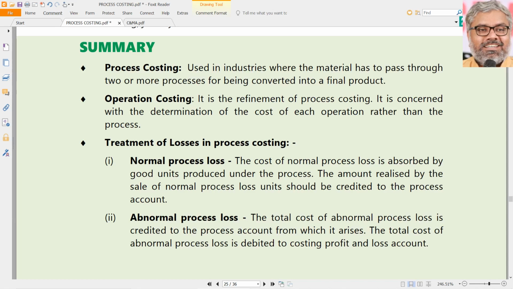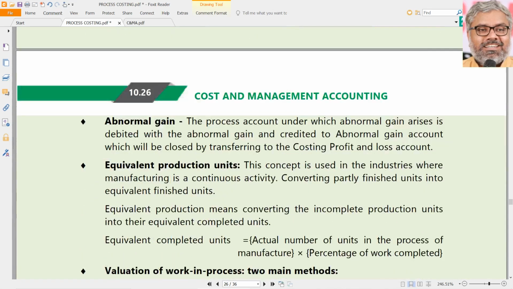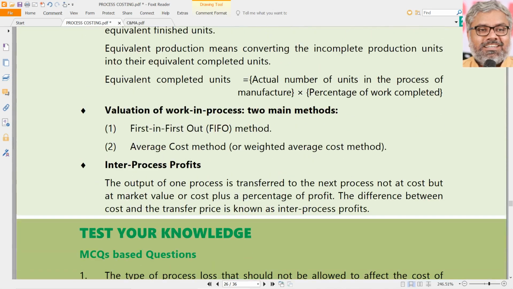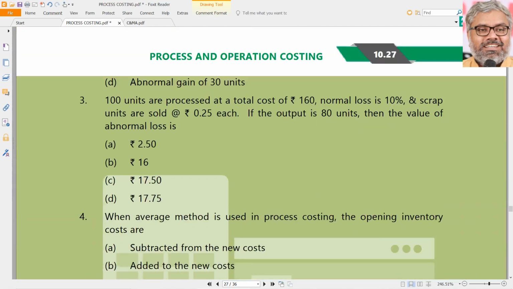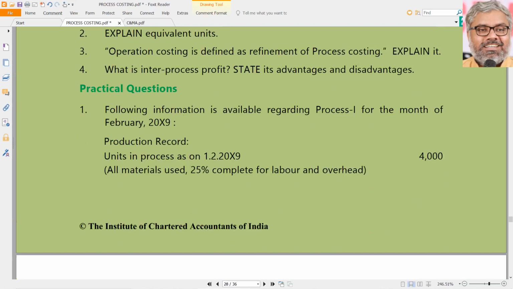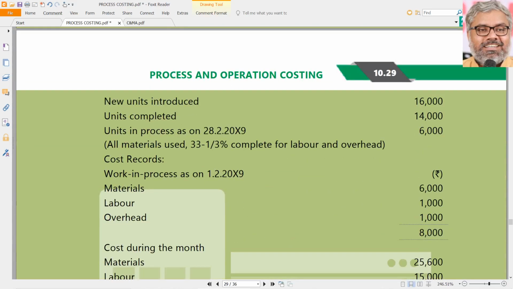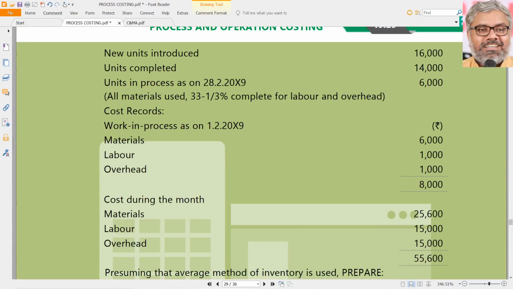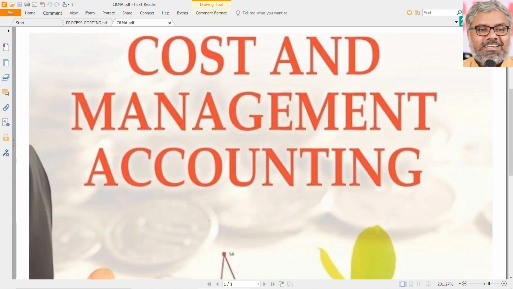More practice is required. Once you have that practice and also understand the steps involved in process costing, then naturally we can use this concept for solving some of the questions which are given at the end of the chapter. Also we will do some more questions from past examinations. That will conclude process costing, and it will give us thorough understanding of process costing.